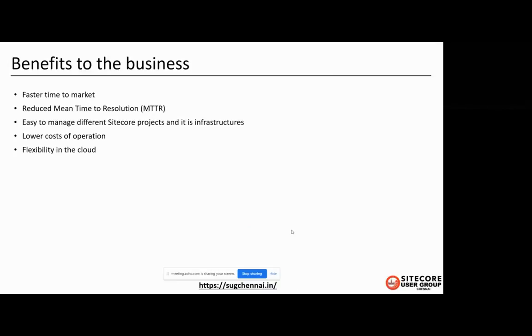Then low cost of operation. Fewer resources are required to run the containers on the host since the operating system kernel is shared. Finally, the flexibility in the cloud. Containers can easily move between different cloud vendors since everything is packaged along with libraries and dependencies. Here, no need to have cloud-specific configuration. Okay, now we'll see